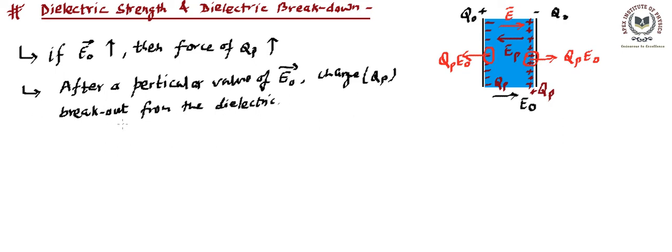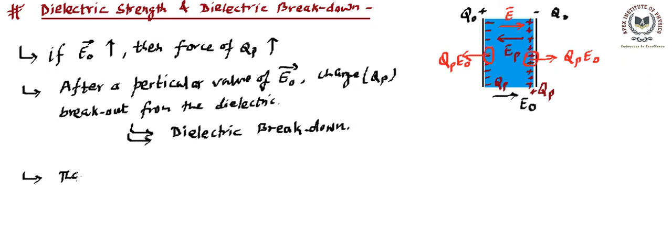dielectric. This particular phenomenon is known as dielectric breakdown. So this is known as dielectric breakdown. Dielectric breakdown is basically the situation or the condition in which these bound charges will start flowing. And this minimum, a particular value of E naught, is known as dielectric strength. So the next point can cover it.